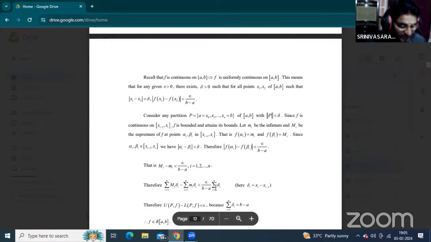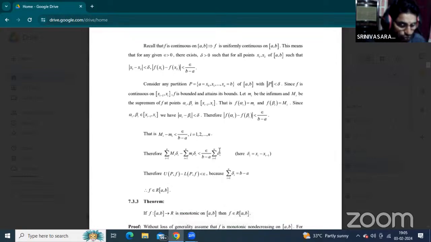The sum of the lengths of the subintervals must equal b minus a, so both b minus a values cancel.